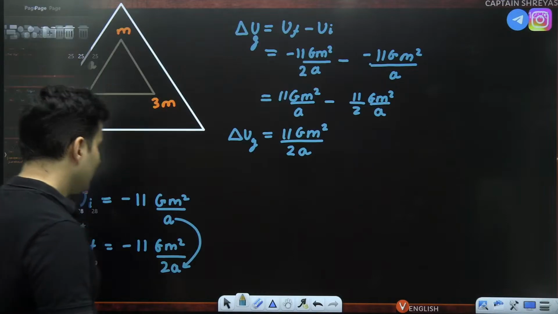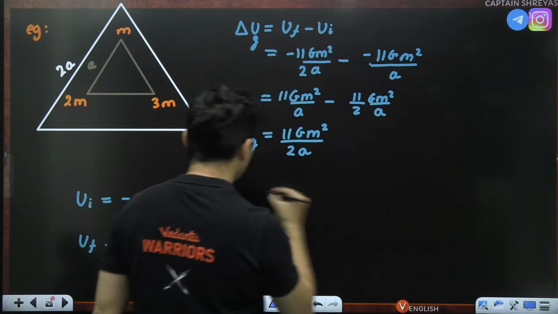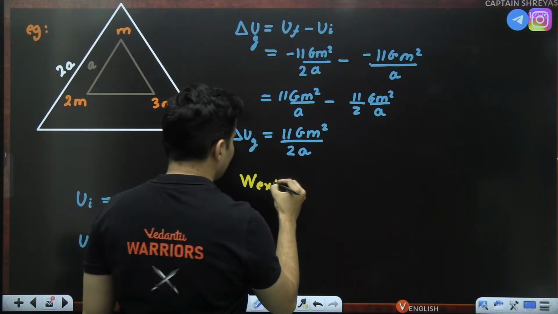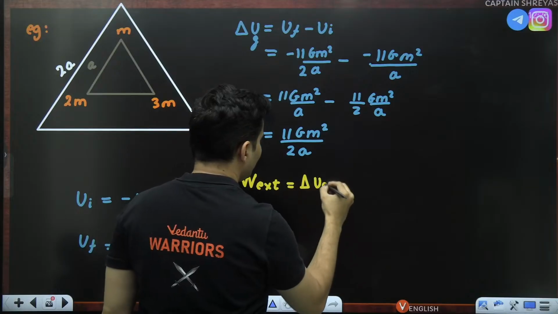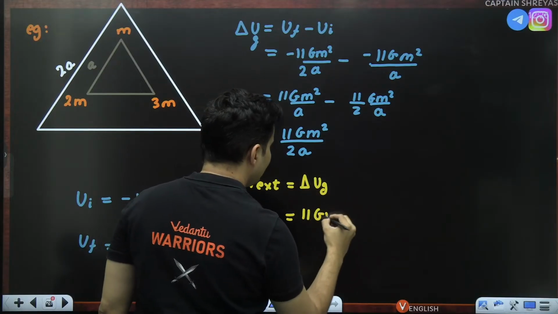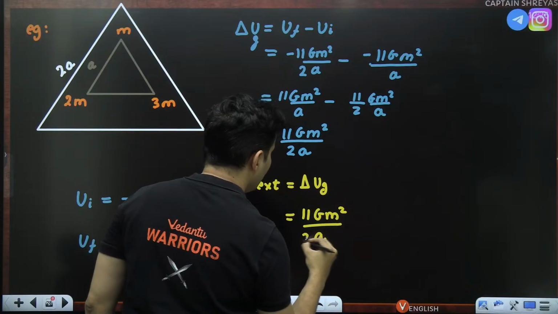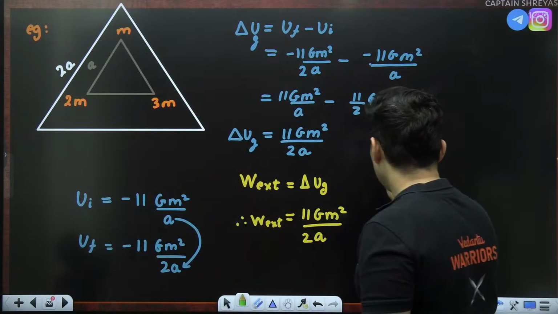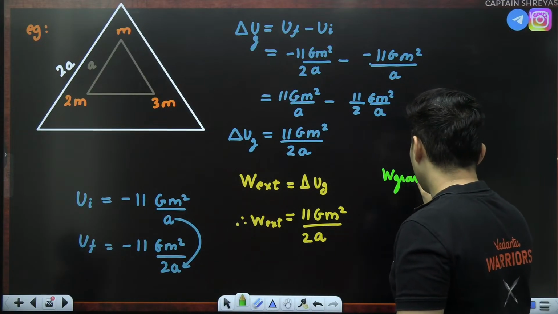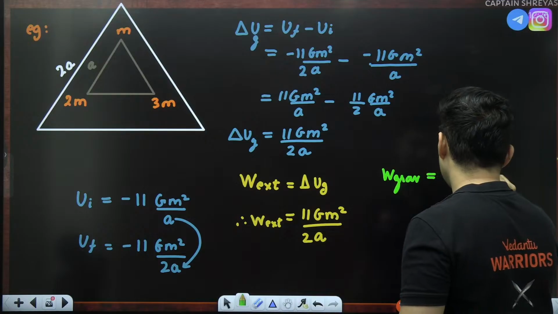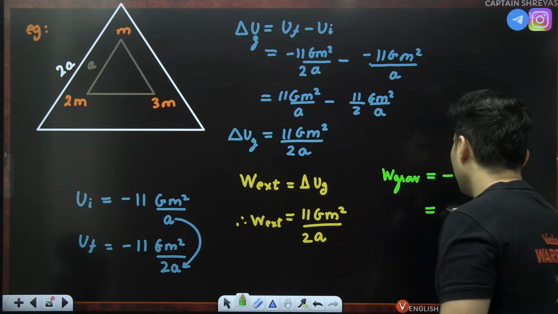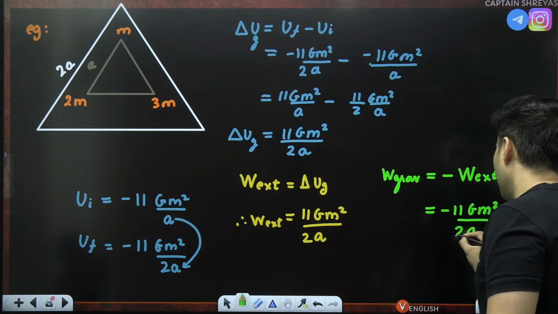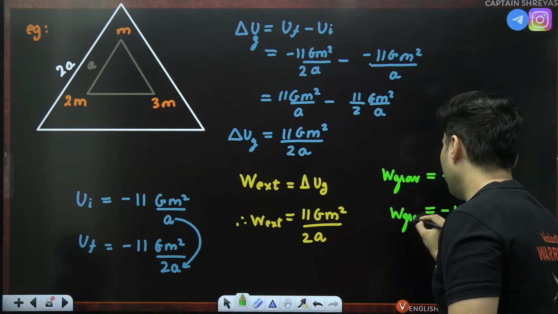By this formula, clearly, the work done by the external force who elongated the sides will be the same as delta UG. It will be the same as 11 G m square divided by 2A. So this is the work done by external force. What about the work done by gravity? The work done by gravity is the negative of the work done by external force. So it will be negative 11 G m square divided by 2A. That is the work done by gravity.